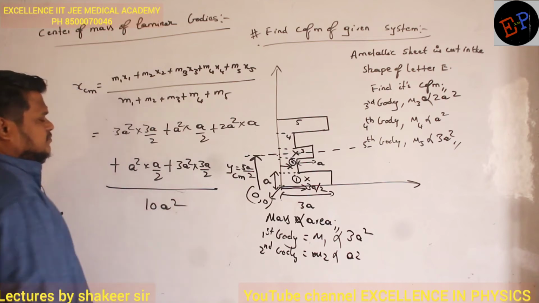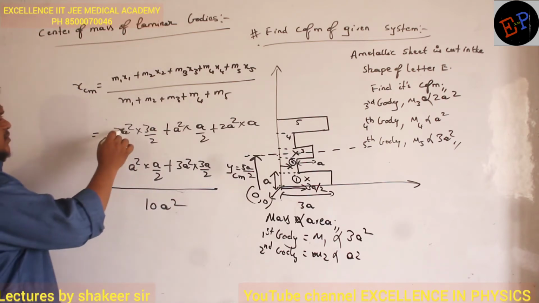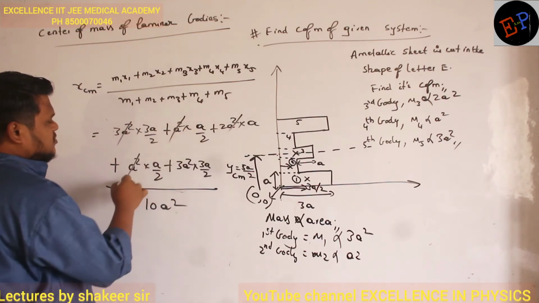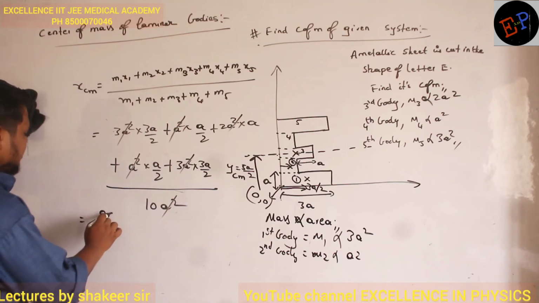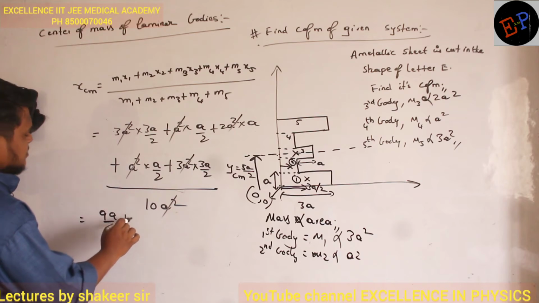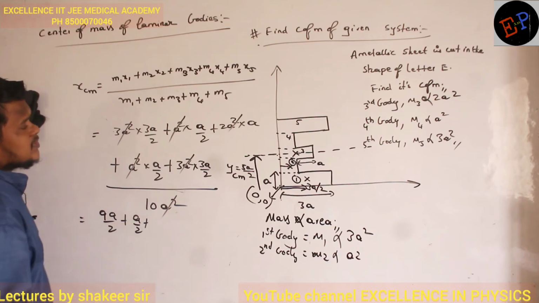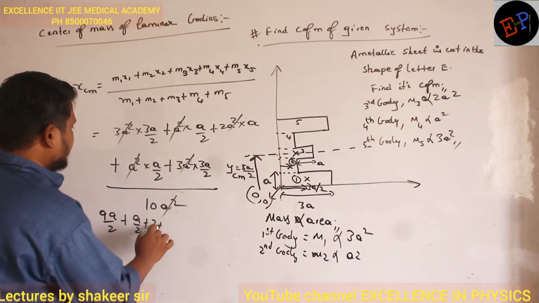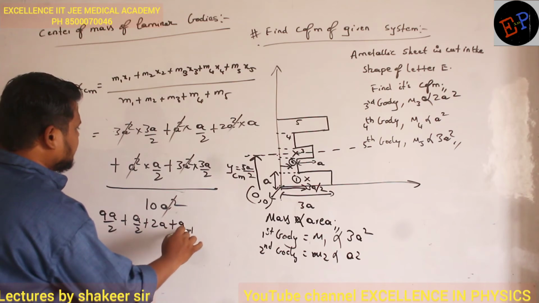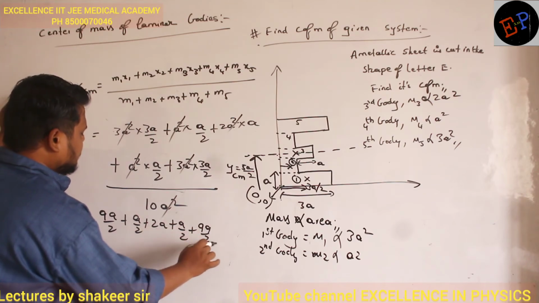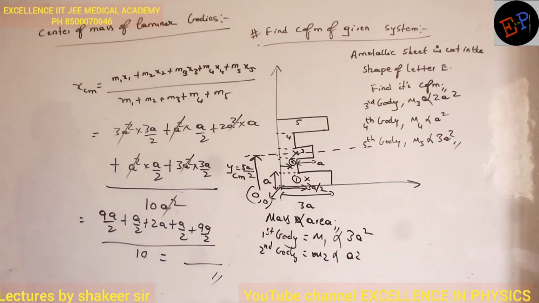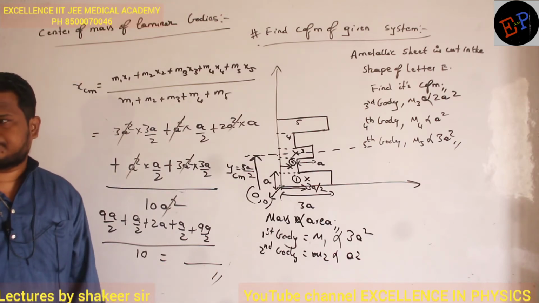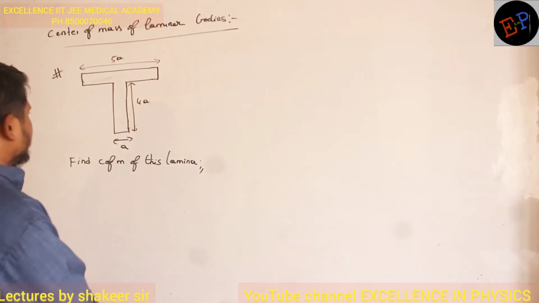10a square is the total mass. So therefore a square, a square, a square, a square, a square will get cancelled. So therefore how much it is? 9a divided by 2 plus a by 2 plus 2a. Clear? Plus a by 2 plus 9a by 2 divided by 10. Okay. Now just do this total calculation. That is my x center of mass. Have you understood?